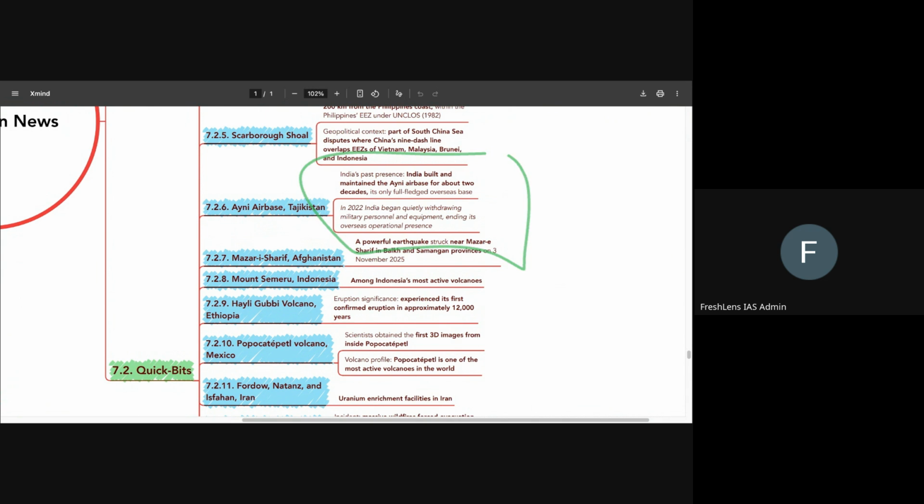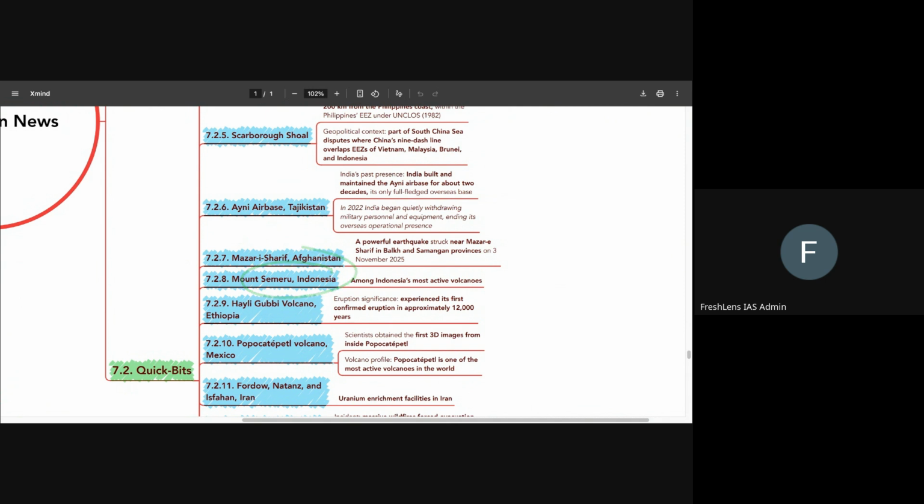airbase recently. Mazar-e-Sharif, we have to know that it is in Afghanistan, and a powerful earthquake struck near this particular region in Balkh and Samangan provinces in November 2025. Okay, we'll know this. Then comes Mount Semeru in Indonesia. So we know that Indonesia is the hub of those extremely active volcanic eruptions, call it Mount